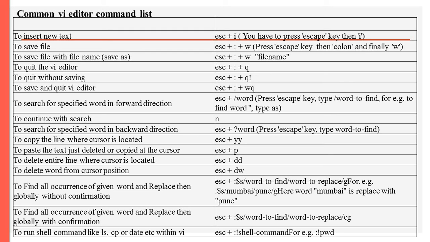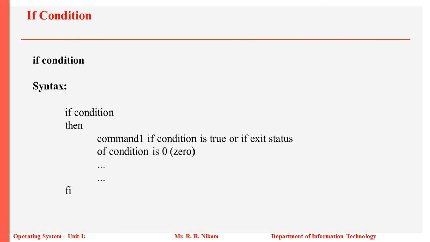Then to save the file with a file name, we need to type escape simultaneously colon plus W and the file name. Then to quit the editor, we have escape plus colon plus Q. So in this way, these are the list of commands which are used for the shell script. So you can go through this.